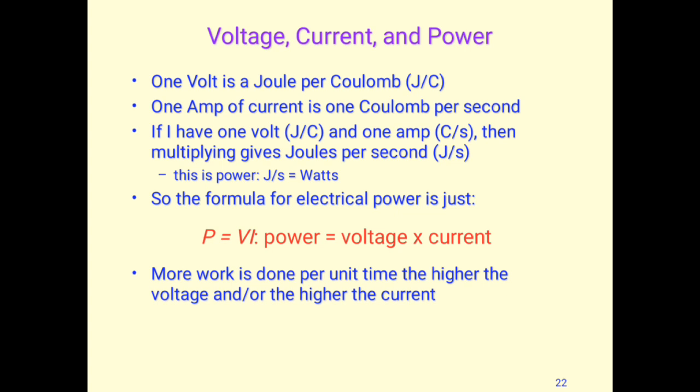These are the basic definitions of voltage, current and power. 1 volt is a joule per coulomb. 1 ampere of current is 1 coulomb per second. If I have 1 volt and 1 ampere, then multiplying gives joules per second. This is called power. So power P is equal to V times I, voltage times current. More work is done per unit time the higher the voltage and/or the higher the current. If we have a high value of either voltage or current, we have higher power. Thank you.